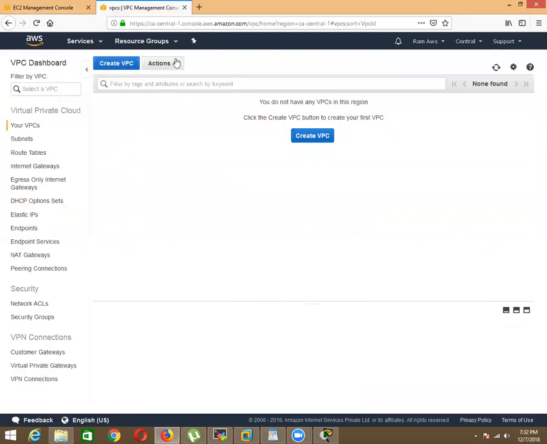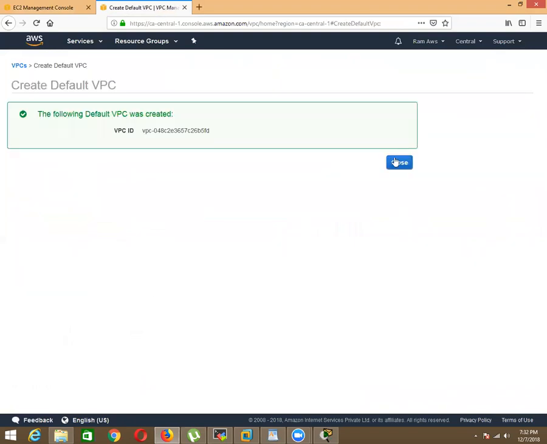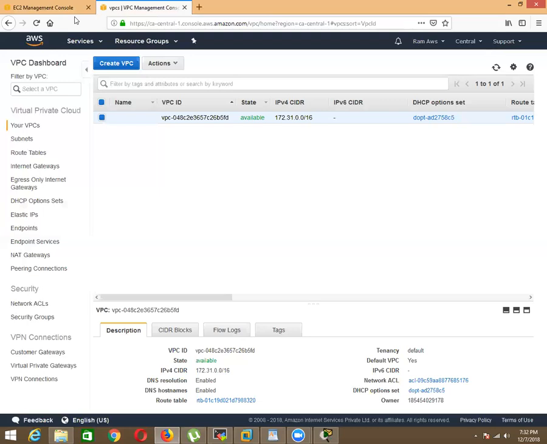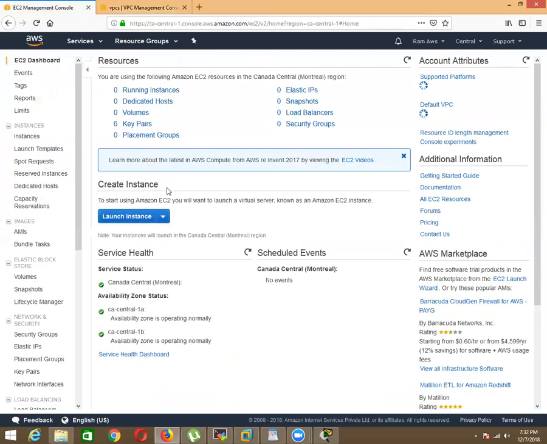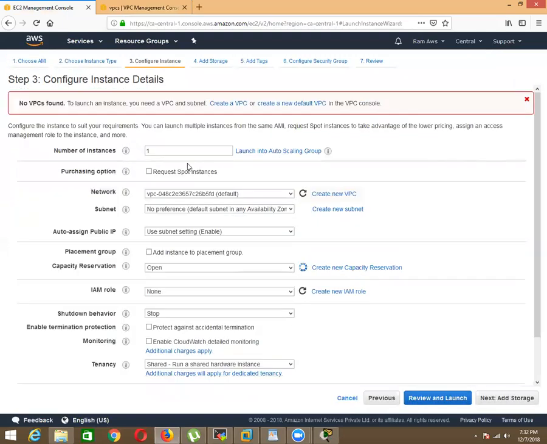No need to worry. If you lost your default VPC, you can recreate it. But if you deleted your custom VPC, you cannot restore it back. So just create it and see, it will be coming back, and normally you can attach your instance. Here, there is no problem now.